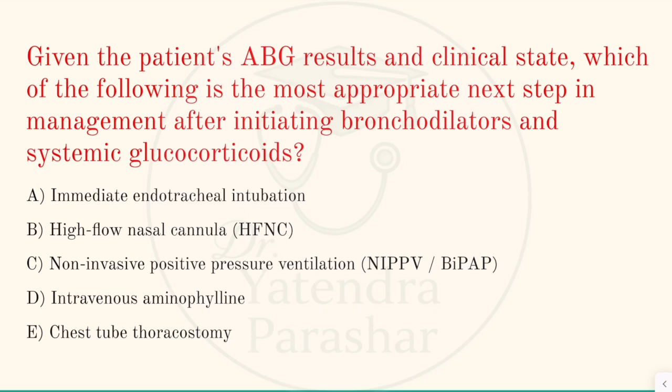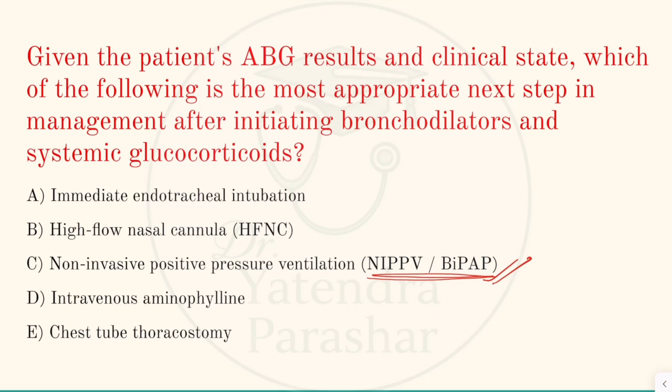So, the main step in the management of such patients with high CO2 concentration and acidosis and increased work of breathing, because he was using the accessory muscles of respiration, he was tachypneic and tachycardic, the most important step is the use of non-invasive ventilation, or BiPAP or NIV, because it clears the excess CO2 out and helps in correcting the acidosis.